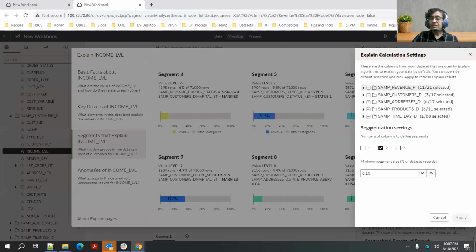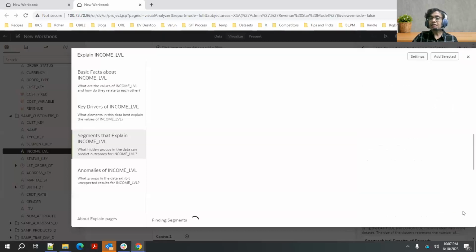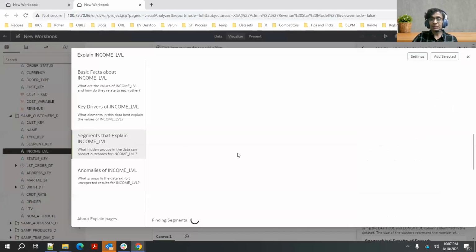This section here, as it calls out, is specific to segmentation settings only. So if I change this to say 3 and hit apply, or I change the segment size, these settings apply only to the segments tab. That's why we call it segmentation settings. So those settings do not impact my other columns. Okay, so those are the enhancements that we made on the Explain feature.